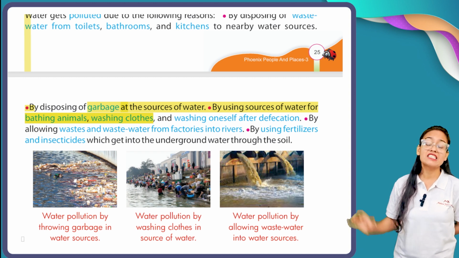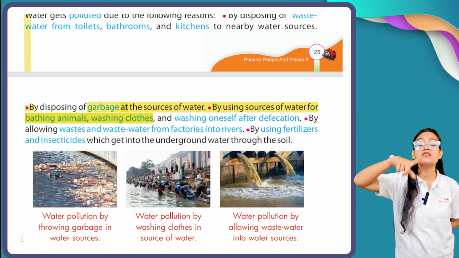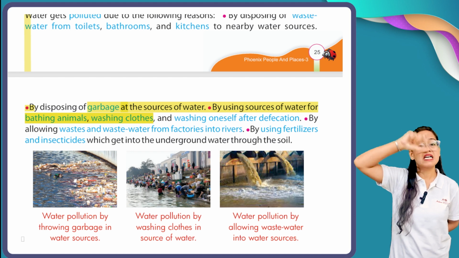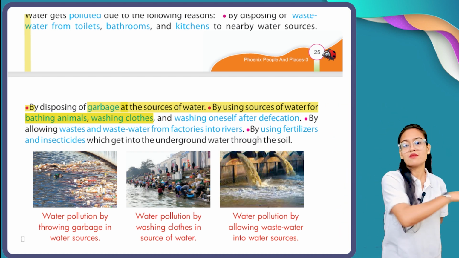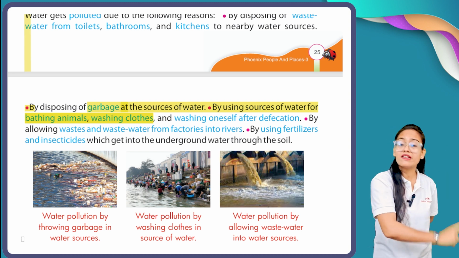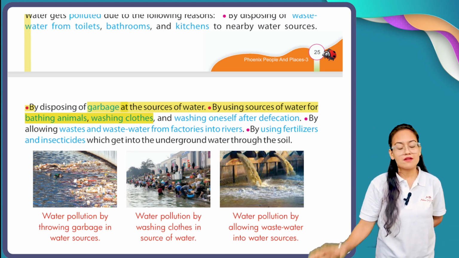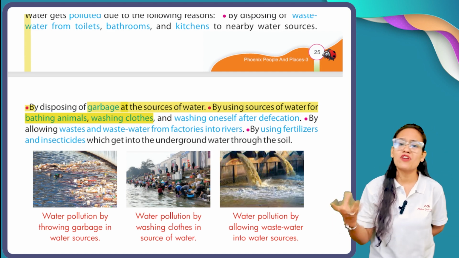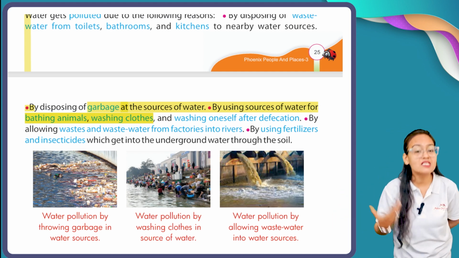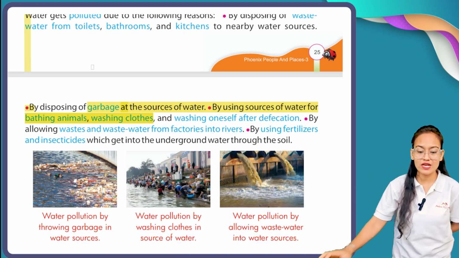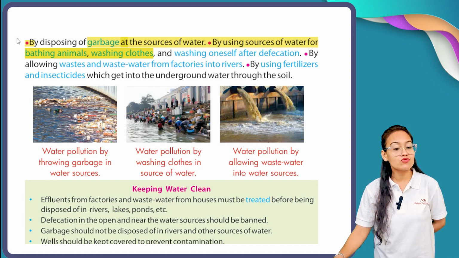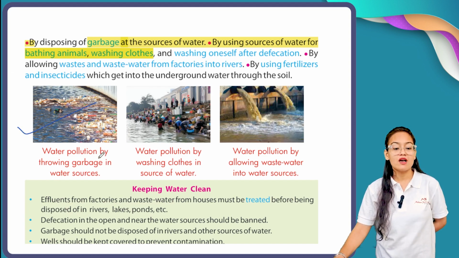Water pollution is also caused by allowing waste and wastewater from factories into water. Just like the smoke coming from the chimneys of those factories pollutes our air, similarly the garbage from those factories is dumped into nearby water sources. So this will automatically lead to water pollution. Nowadays we are continuously using fertilizers and insecticides to increase the production of our crops, but it leads to water pollution. Here you can see, my dear students, the sources through which our water is getting polluted: throwing garbage, washing clothes, allowing wastewater into water sources.